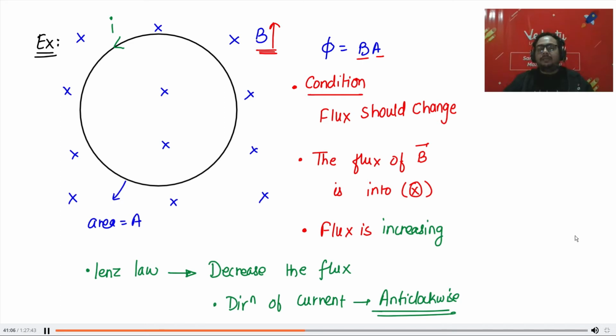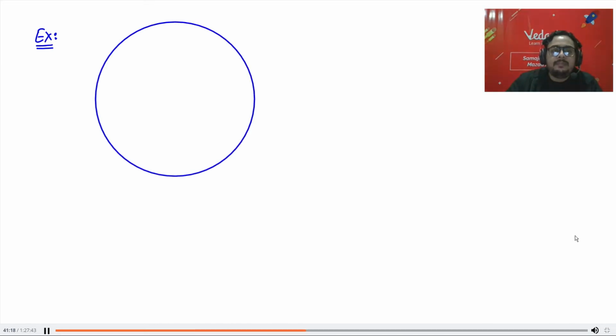I'll give you one more example so that things become clear. Let us take one more example. So let me say this is your loop and the magnetic field is outside this time.